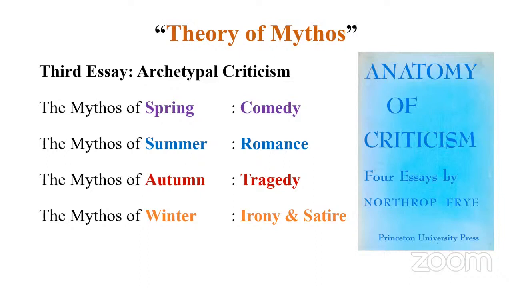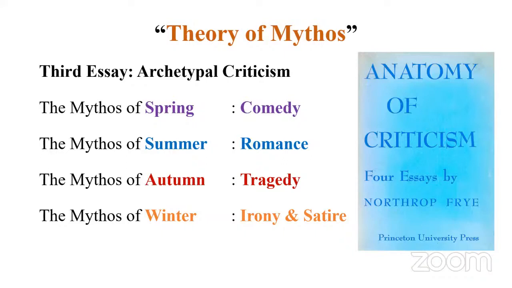So sometimes they may simply go for a direct question. Okay, the mythos of winter is associated with option A, comedy, romance, tragedy, or irony. So that could be a direct question. Or you can also expect questions like who wrote or which critic was known for this essay collection, Anatomy of Criticism. That could be another question. Or they might ask the nationality of this critic. Northrop Frye is a Canadian, right?